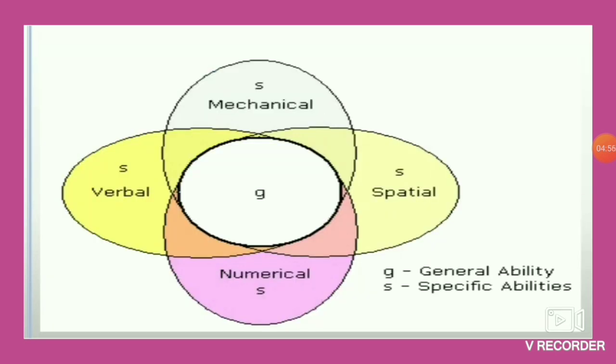You can see here the general ability is the ability which is required in performing all the tasks, whether it is a special skill or a general problem solving. In all the abilities, the general factor is required. So it is this general set of abilities. Specific abilities, you can see, are spatial, mechanical, verbal ability, numerical ability. So these are specific abilities, right?